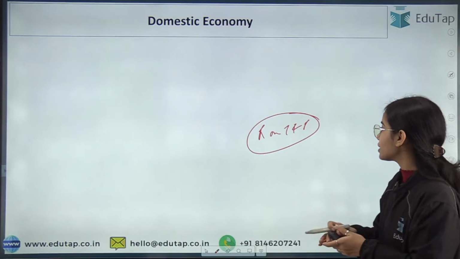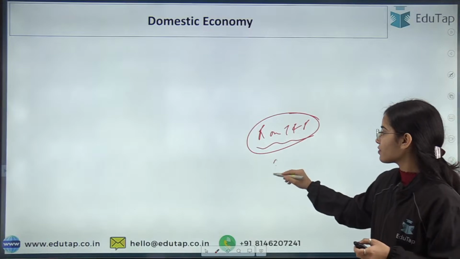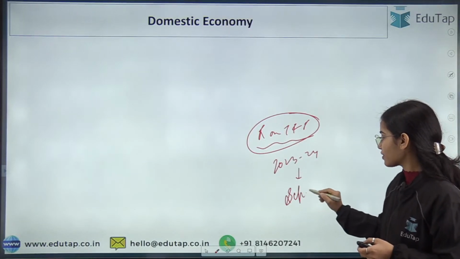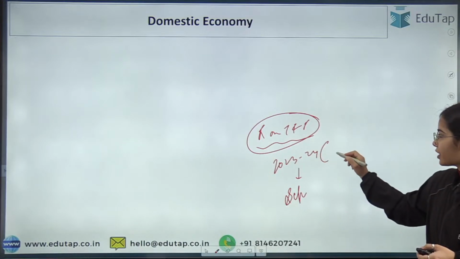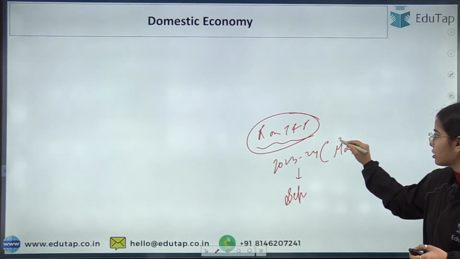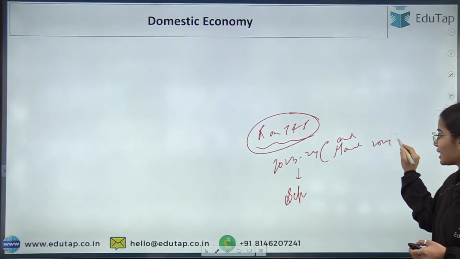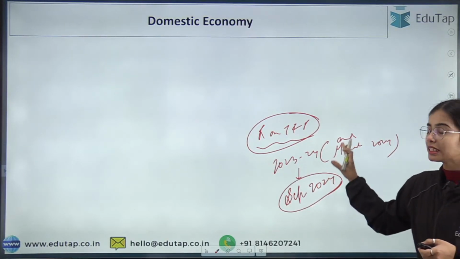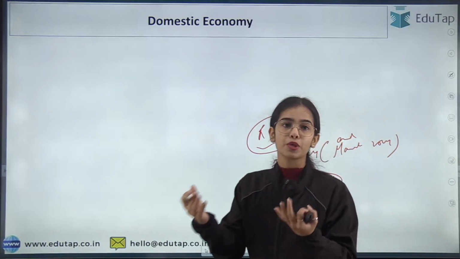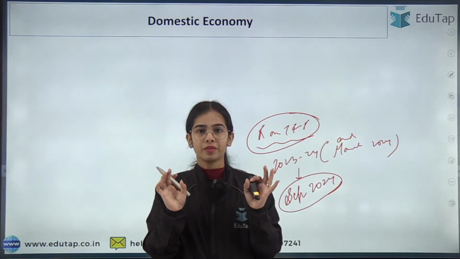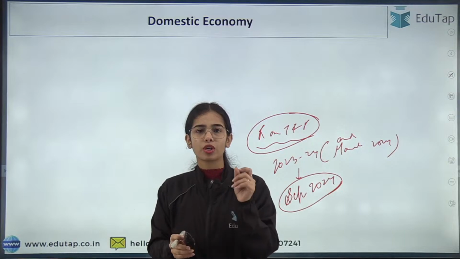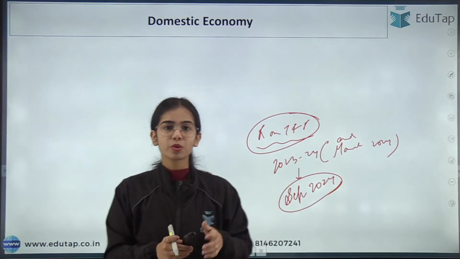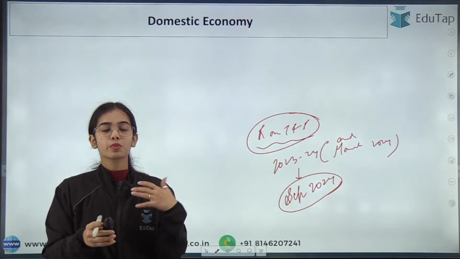Okay, so in the report on trend and progress, we have seen the data for 2023-24, the data for March end 2024 and the data for September 2024. So as per the data, the banks' position, is it good or not? The banks' position is very good, right? The banks' position is very good.